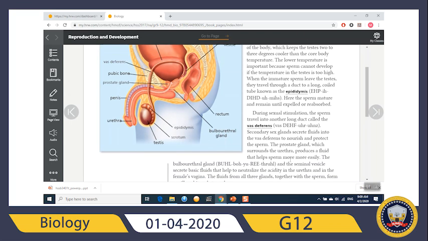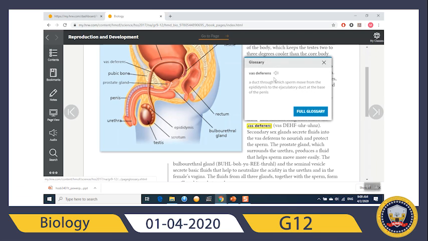So, during sexual stimulation, the sperm travel into another long duct called vas deferens. Vas deferens, a duct through which sperm move from the epididymis to the ejaculatory duct at the base of the penis. Secondary sex glands secrete fluid into the vas deferens to nourish and protect the sperm.